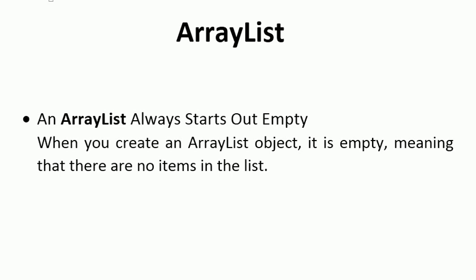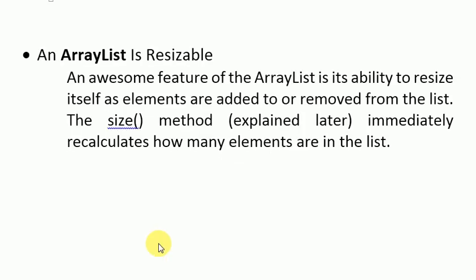And if it is a Boolean array, then all the blocks are populated with false. So when we create an array, its blocks are already populated with some values by default. But in the case of array list, all the objects, like all the blocks, are empty.